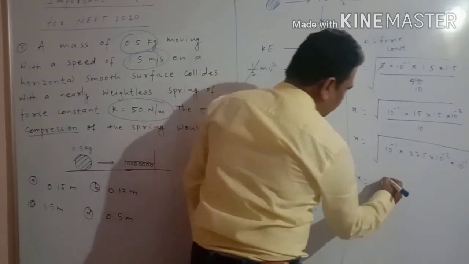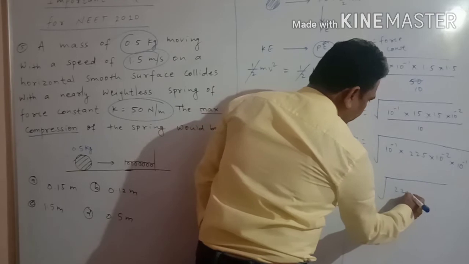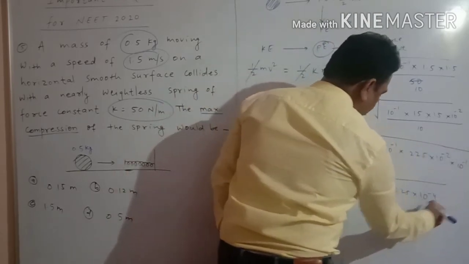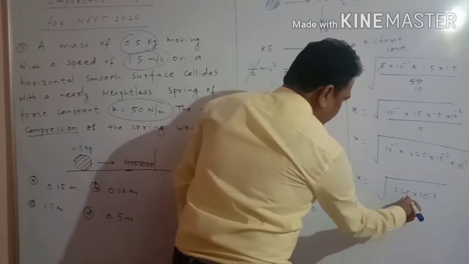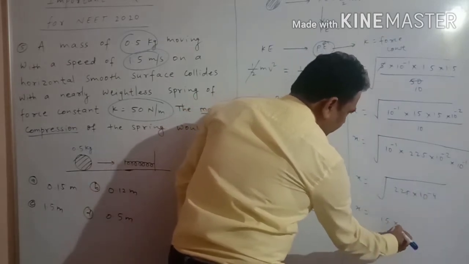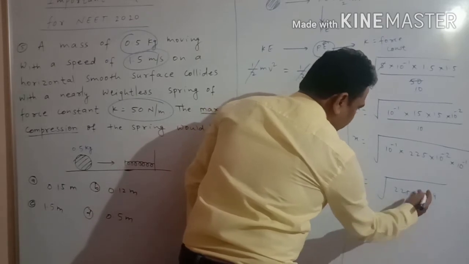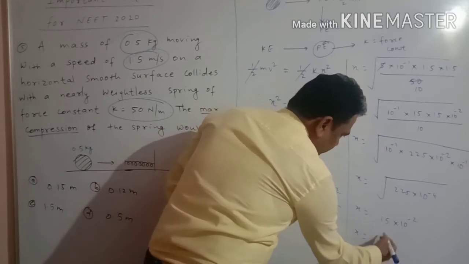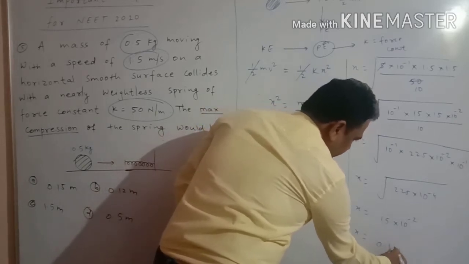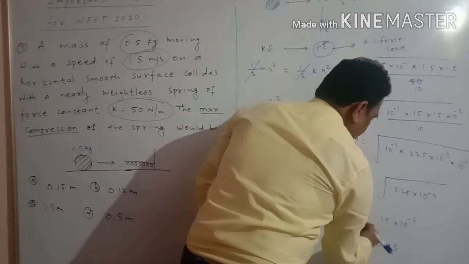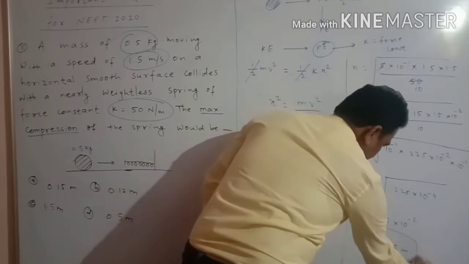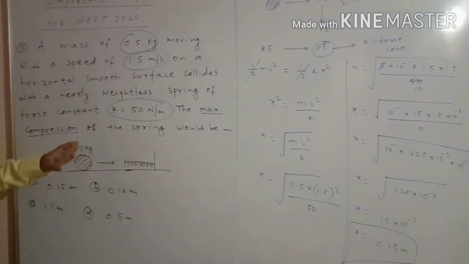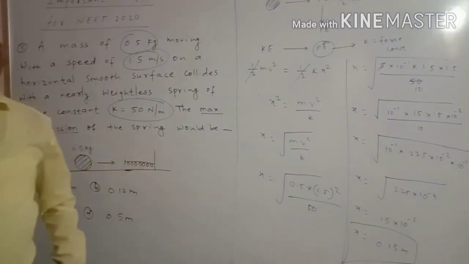So x is equal to 225 multiplied by 10 to the power minus 1, minus 2, minus 1, which means minus 4. Taking the square root, the square root of 225 is 15, and the square root of 10 to the power minus 4 is 10 to the power minus 2. So finally we get x equal to 0.15. It is displacement, so that's why it is in meter. This will be the maximum compression in the spring while the body is colliding on the spring.